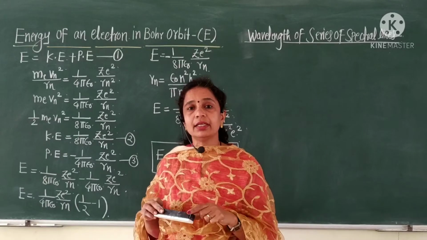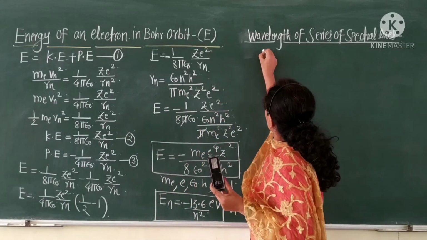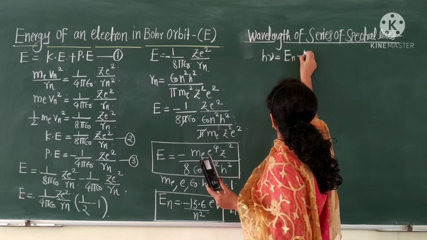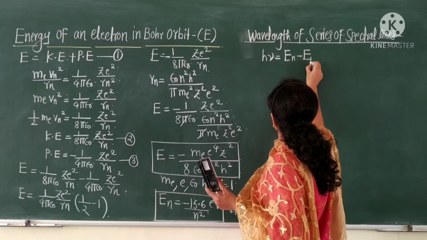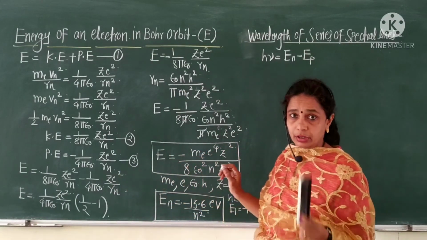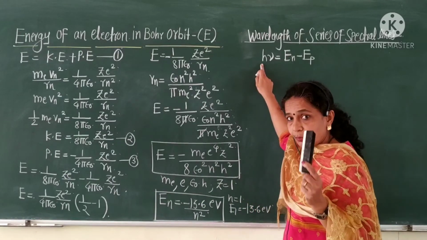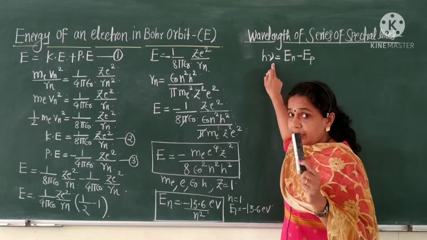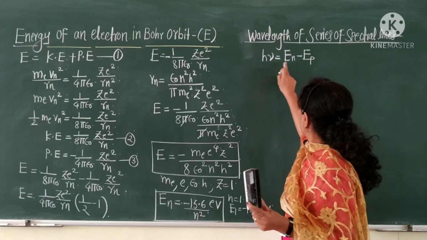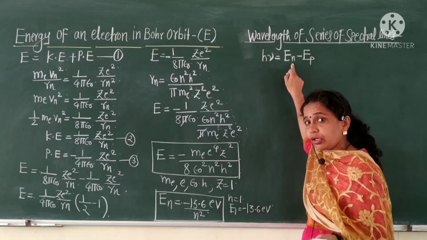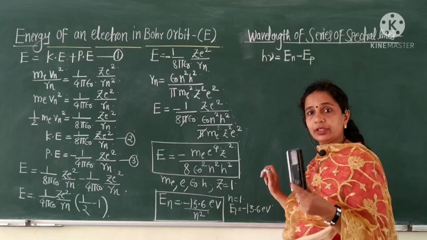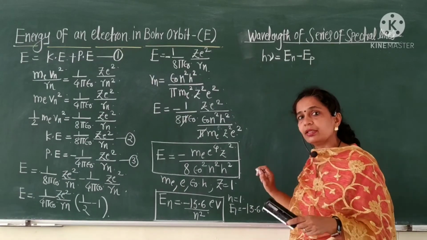Mathematically, it is written as h nu is equal to En minus Ep. This is the equation of Bohr's third postulate, where h is the Planck's constant, nu is the frequency of radiation, En is the energy of the electron in the nth orbit, means higher orbit, and Ep is the energy of the electron in the pth orbit, means lower orbit.